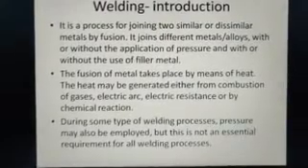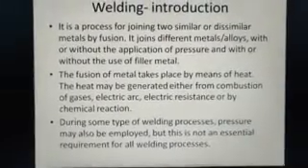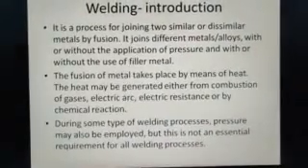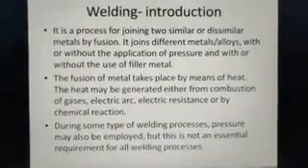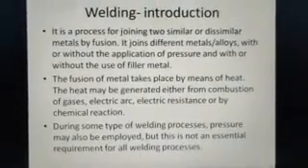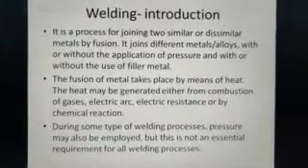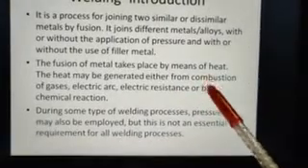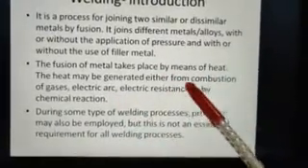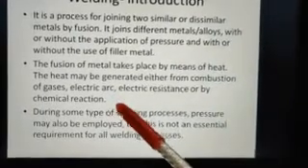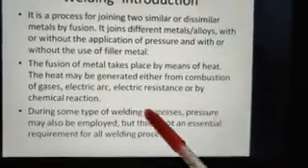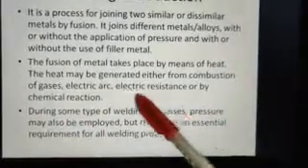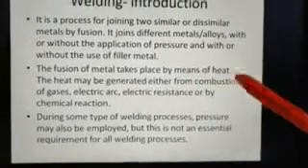That is again when we use two different types of electrodes, one being the consumable electrode, another being the non-consumable electrode. So welding is a very broad area, and depending on our application we can select different types of welding. Then the fusion of metal takes place by means of heat. The heat may be generated either from combustion of gases, electric arc, electric resistance, or by chemical reaction. So we have already seen in the classification the various forms of generating heat for the fusing of the metals.